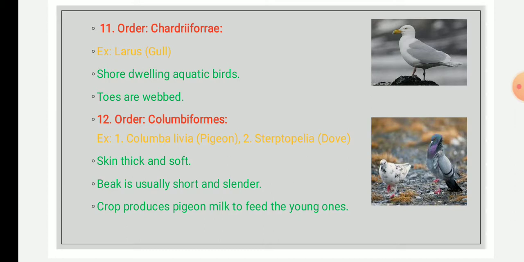One family under this order, Columbiformes, is extinct, and that family includes the dodo bird. The examples are Columba, the pigeons, then Treron.